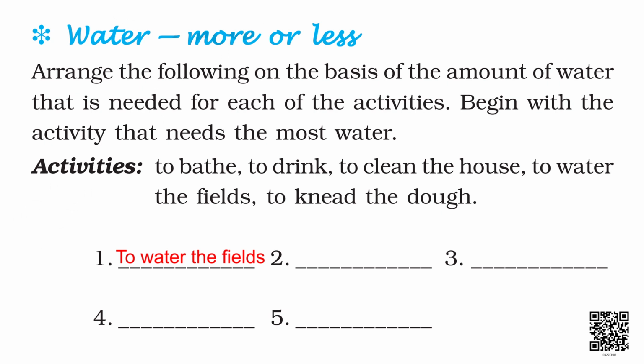Similarly, you will keep on writing the activities at number 2, number 3, number 4 and number 5. This you will do in your EVS book. One more activity is there, that is water from where. From where do you get water?